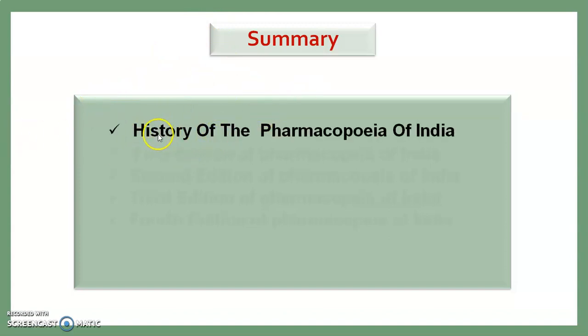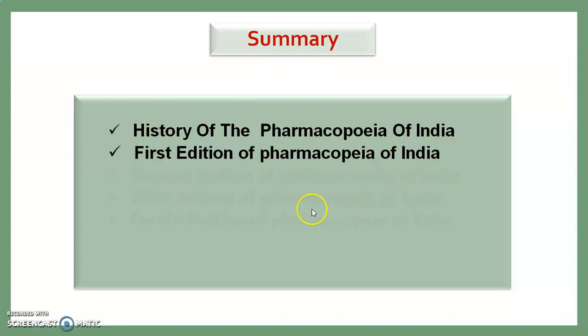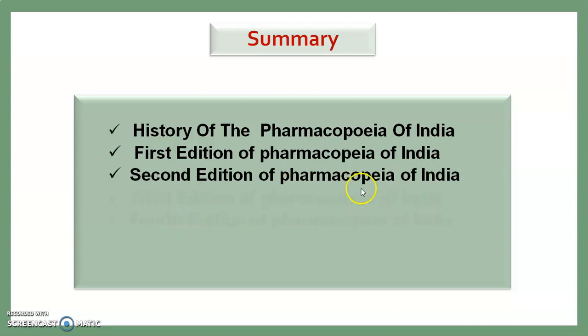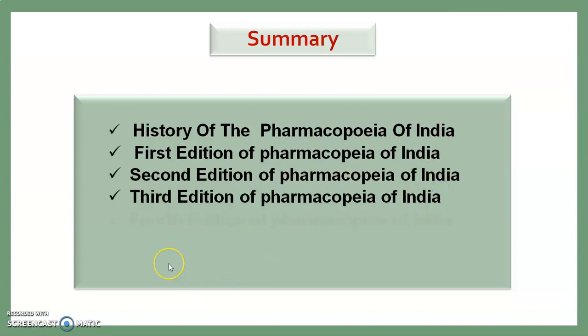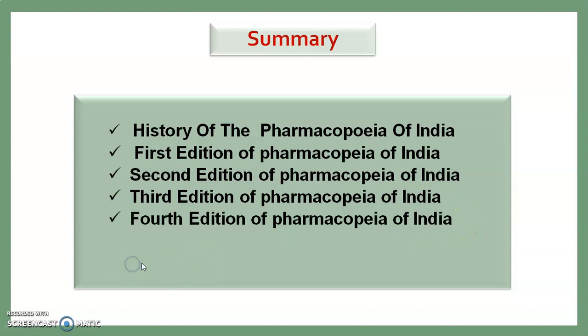In this session, we saw the history of Pharmacopoeia of India, the 1st edition of Pharmacopoeia of India, the 2nd edition, the 3rd edition salient features of Indian Pharmacopoeia, and the 4th edition salient features of Indian Pharmacopoeia.